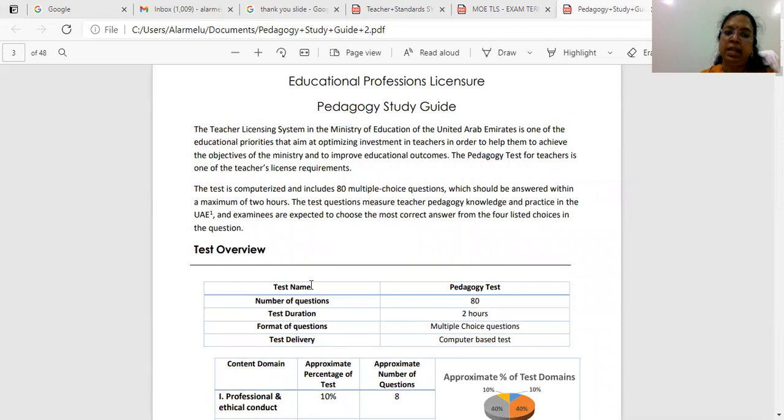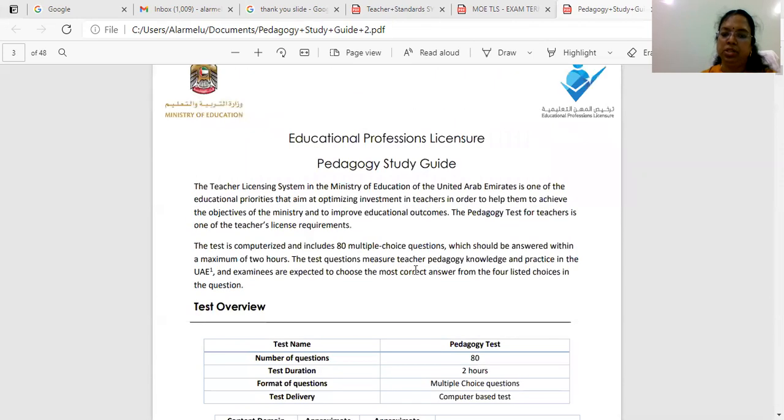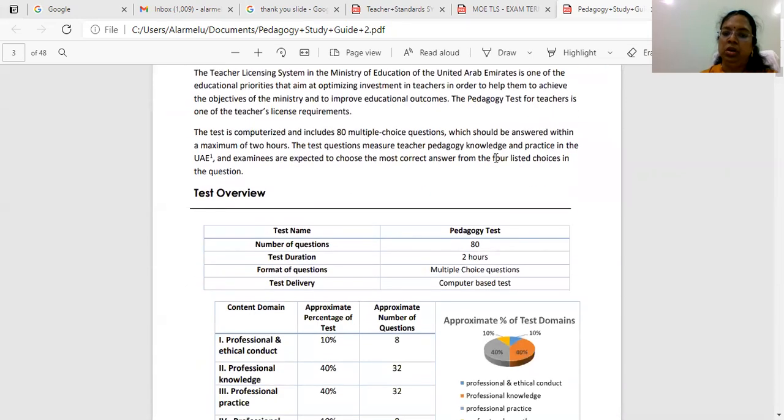There are 4 standards here. 80 multiple choice questions will be given, and you have to answer all these questions within a maximum of 2 hours. This test will measure your pedagogy knowledge and also practice in UAE, and you are expected to choose the correct answers which are listed in the choices.